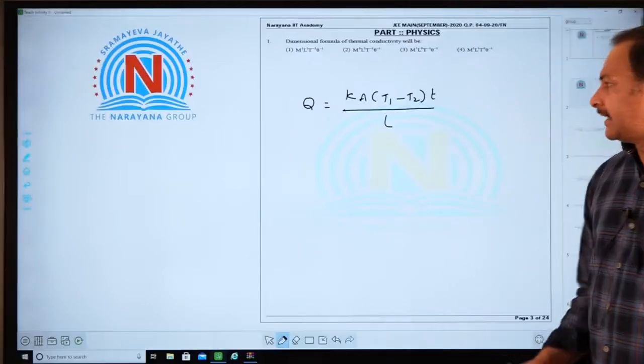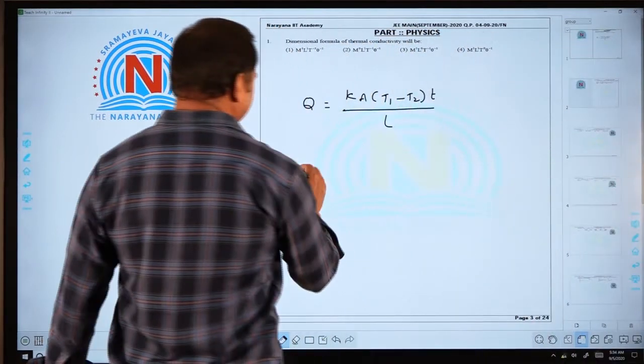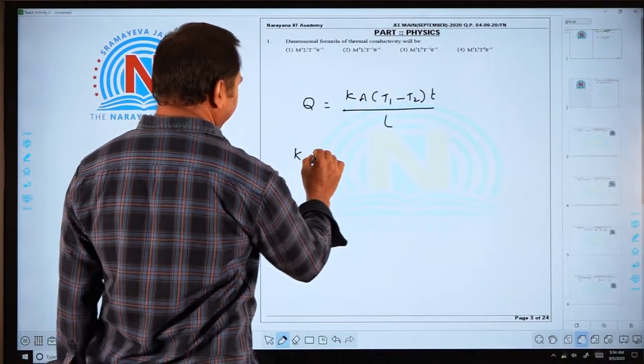That is given by K. So, now the K is given by